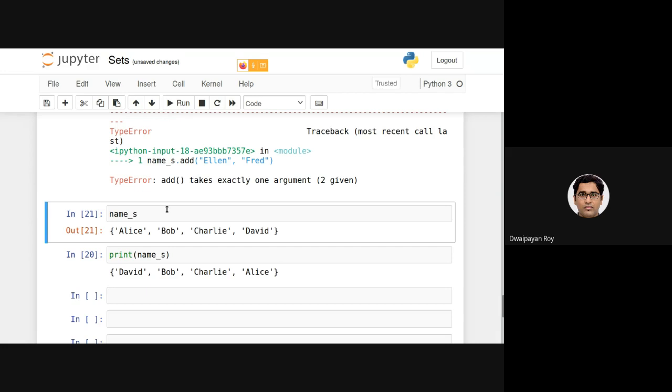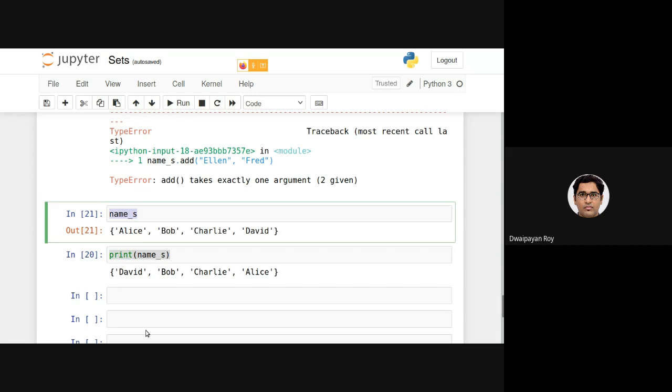When I execute just the name of the identifier, it is printed in one way, and when I use the print function, it is printed another way. This is the correct output. The other is evaluated by this Jupyter notebook, but this is the correct way of printing it. Again, note that there is no meaning of indexing in a set.